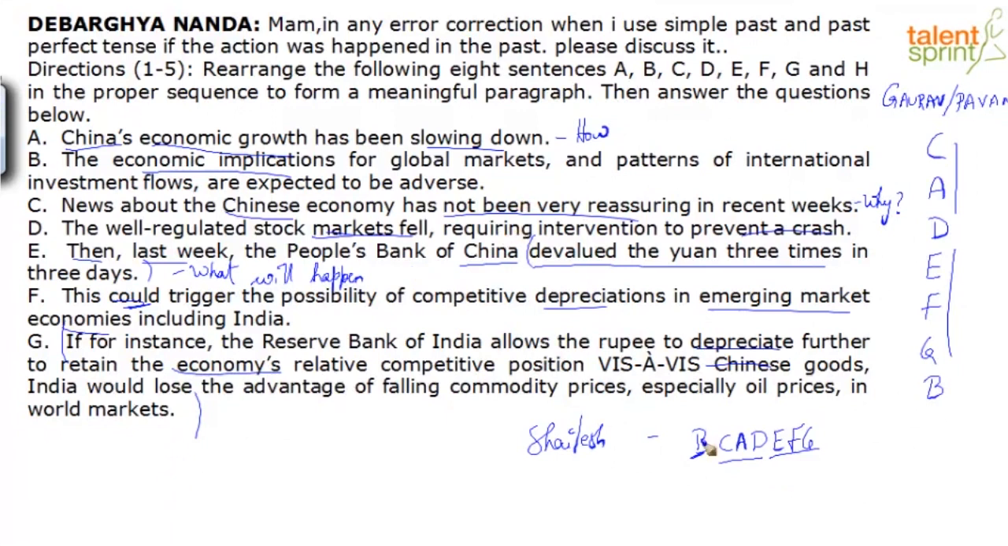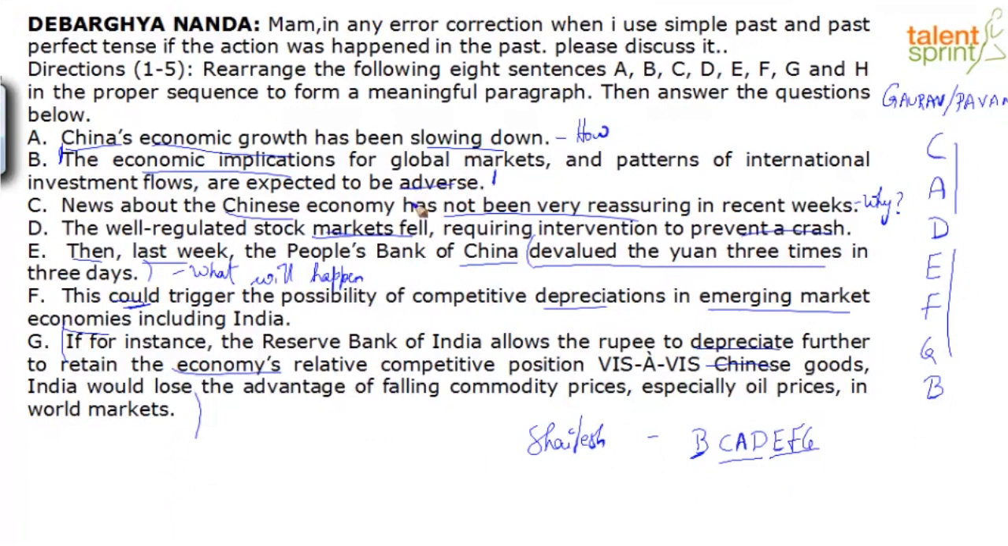So Shailesh, you've got all the other sequence right. CAD seems fine, EFG seems fine, but it makes more sense for B to remain at the close, simply because the paragraph is revolving around China predominantly first. And then this is almost like a closing sentence saying the economic implications for global markets and patterns of international investment flows are expected to be adverse. So the expectation is to be on the downside, right?